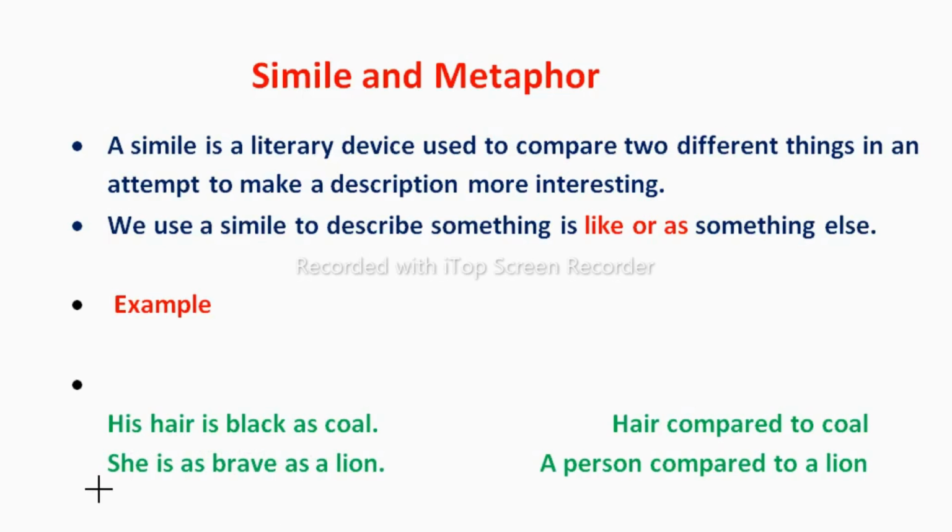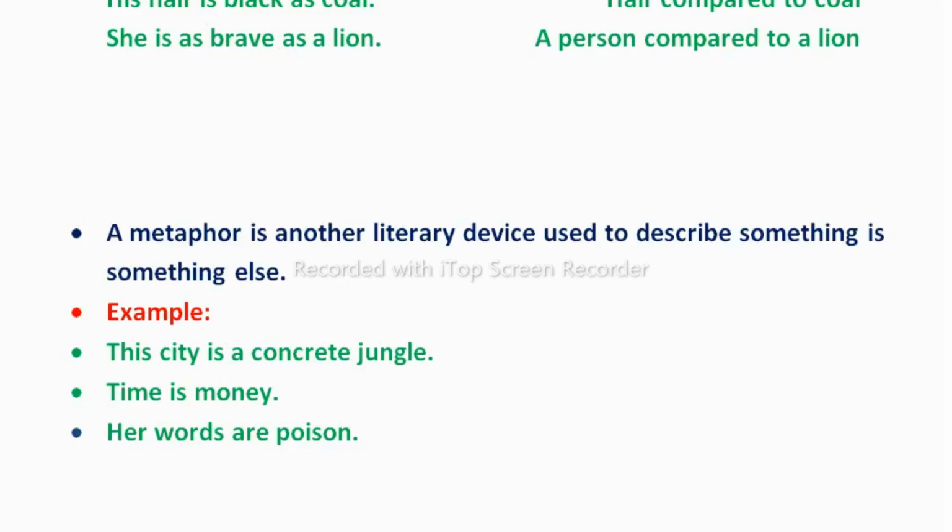The second example is, she is as brave as a lion. In this sentence, I am describing how brave she is by comparing her with a lion. So simile is a literary device which we use to compare two different things. We use simile to describe something as like or as something else. Meaning she is like a lion, or her hair is like coal, or as coal. Now let us see the metaphor.